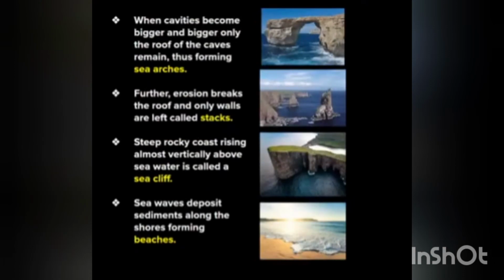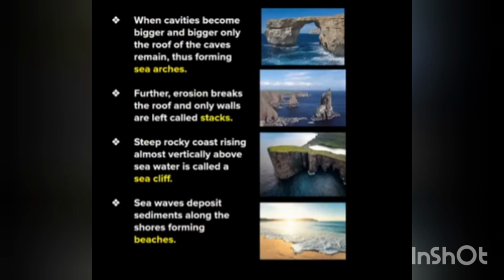The power of groundwater can be seen in landforms such as caverns and potholes. If the water is slightly acidic and it seeps underground through a limestone region, it dissolves the rock and makes stalactites and stalagmites. Stalactites are the rocks made by this acidic water hanging from above in the caves, and stalagmites are similar to stalactites but rise from the cave floor.